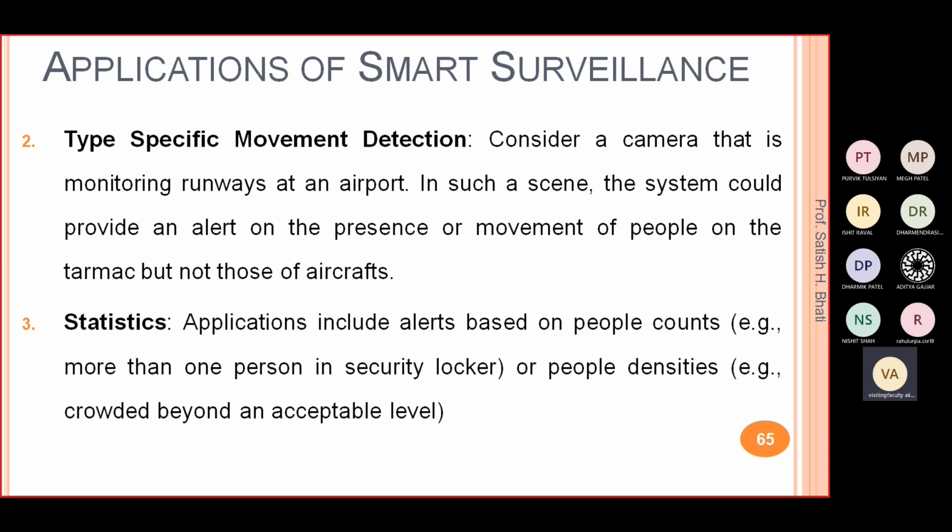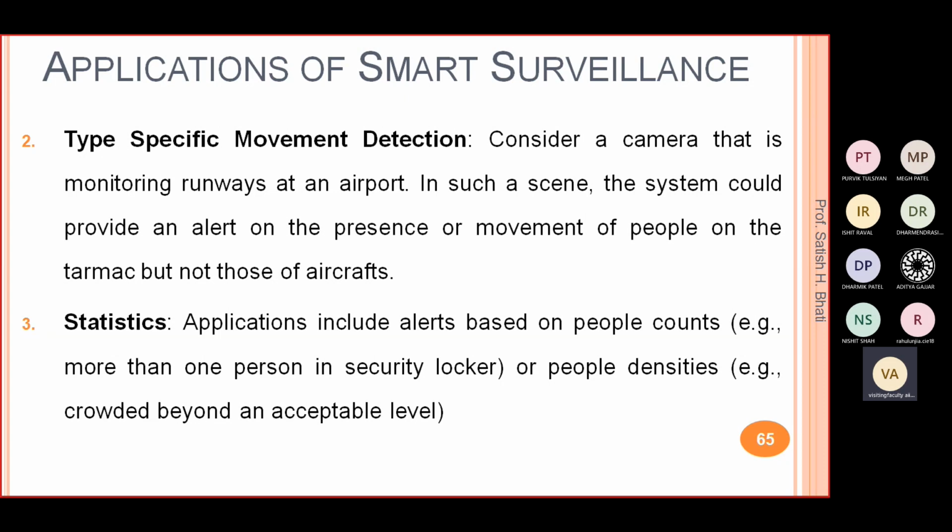We don't have that system, but for example in an ATM, right? Generally they instruct that only one person should be inside the ATM at a time, but sometimes you will find more than one person there, right? So in that case we can also put such a camera. If more than one person is there, it will generate some alert, or maybe not allow withdrawing money from the ATM machine, right? That kind of system we can develop.